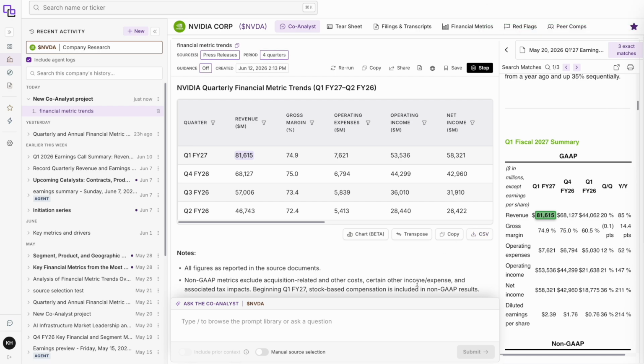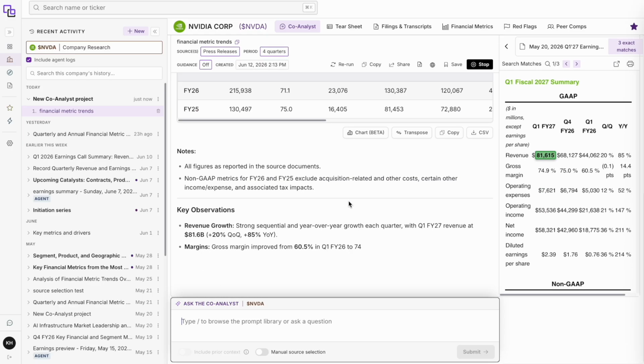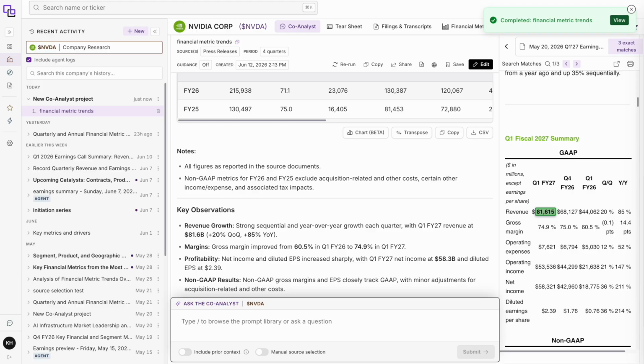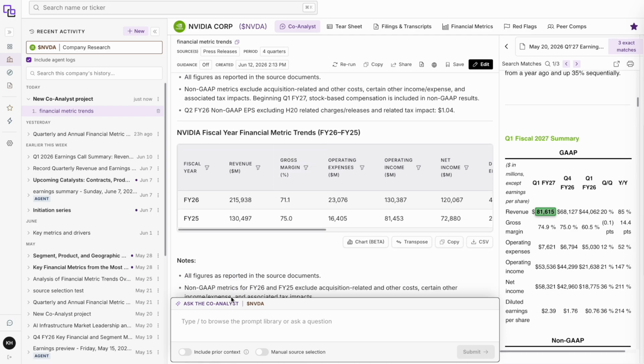Something to keep in mind when using Hudson Labs is that each individual query is self-contained. That means that when you ask a question here, the Co-Analyst does not have access to the context from your previous output. If you would like to include the previous context, you need to explicitly ask for that by toggling Include Prior Context to On. The reason we do not include previous context by default is anytime you include previous context, you risk decreasing the precision and accuracy of your results by 10 to 15%. That holds true across all AI platforms.